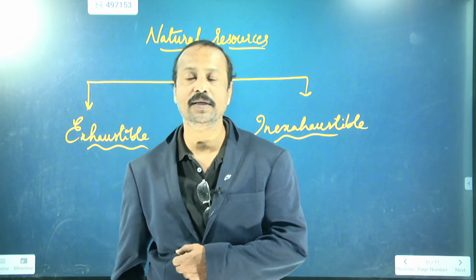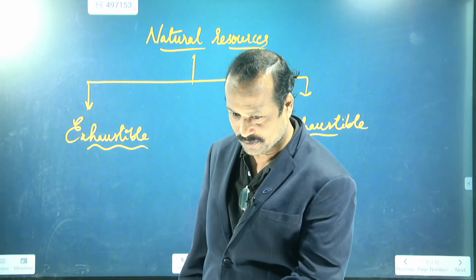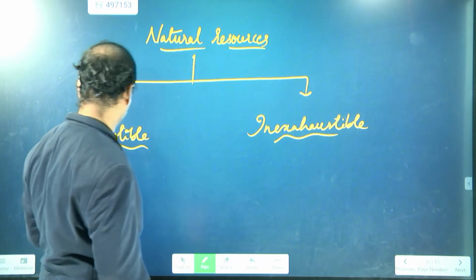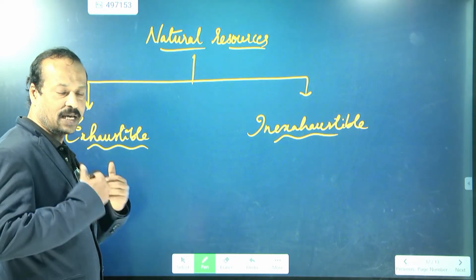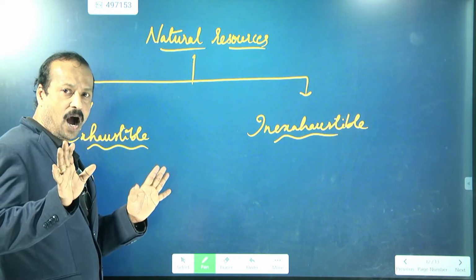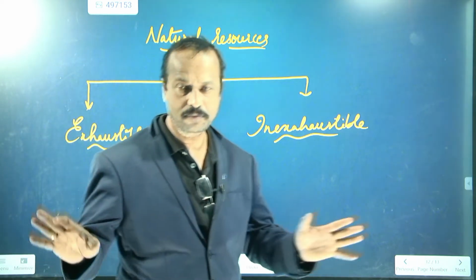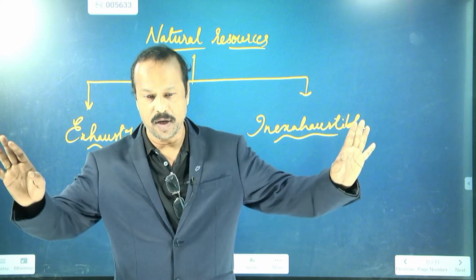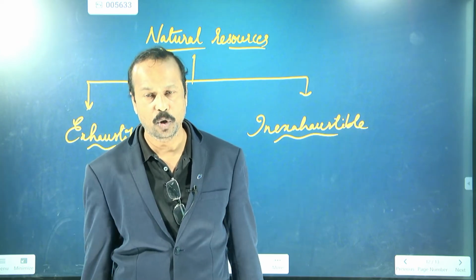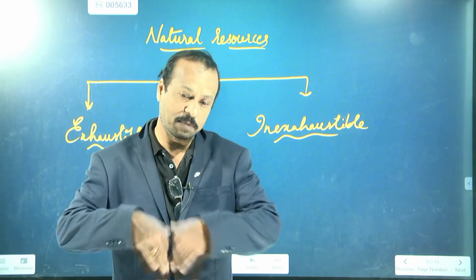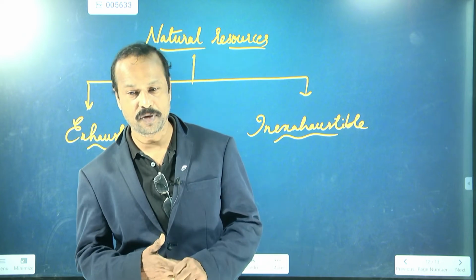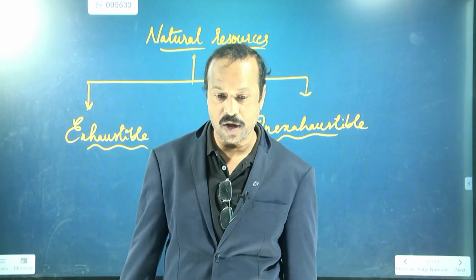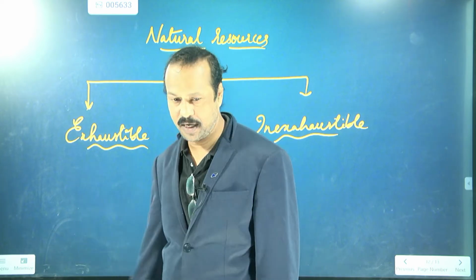Yes, that will be completed, because they are limited. They are called exhaustible. Exhaust means over, over a period of time, which gets over. And when they get over, they disappear. Disappear means we cannot see them; they are over, and now they will not remain. So they are called exhaustible.